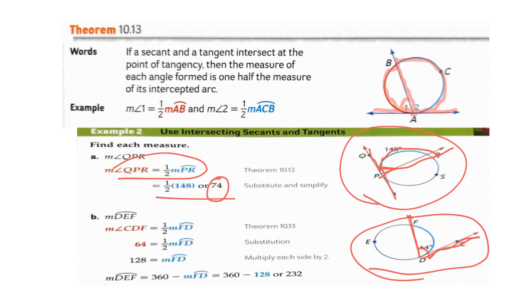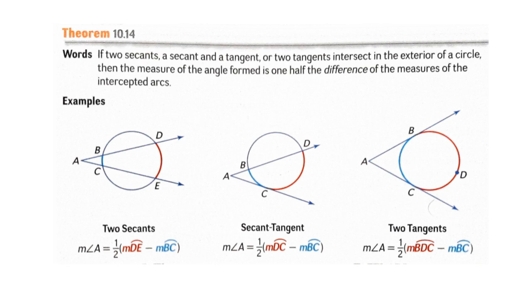So then 1/2 of each intercepted arc FD must be equal to 64 degrees. So then if we multiply both sides by 2, then we should get the measure of the arc FD is equal to 128 degrees.